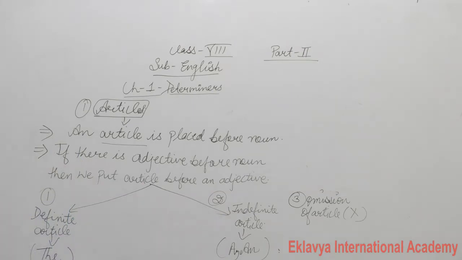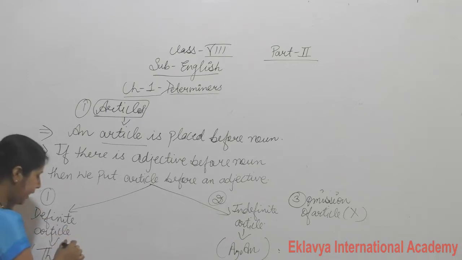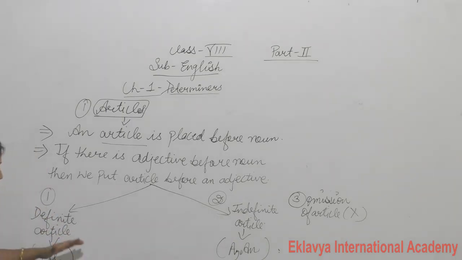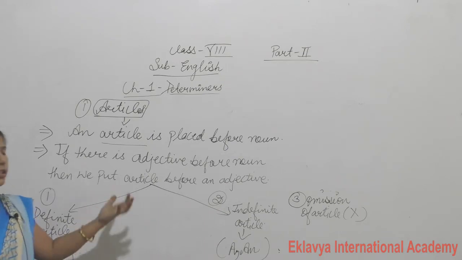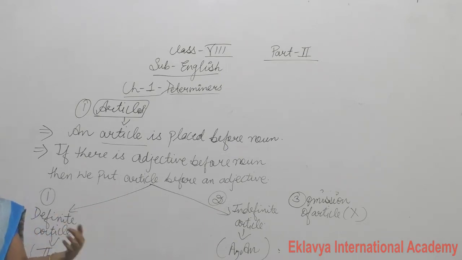Definite article means which points out a particular person, place or thing. When we point out a particular person, place or thing, then we use this definite article, that is, the. Okay, like the Taj Mahal, the sun, the moon.